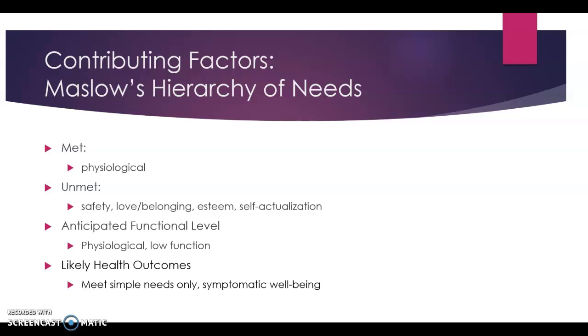When it comes to Maslow's hierarchy of needs, the only level that is generally met with foster care children is the physiological needs, meaning that they have oxygen, food, water, and a constant body temperature. As for the unmet levels, the first is safety. Most of these children lack safety in their lives, their environment, their health, and their resources and support.